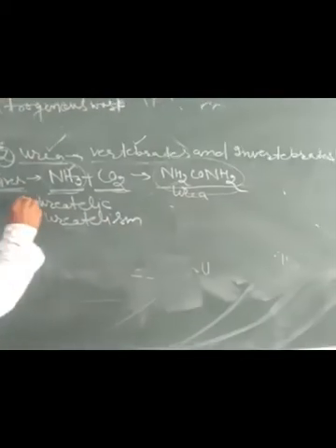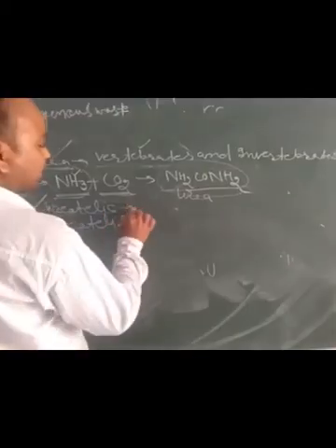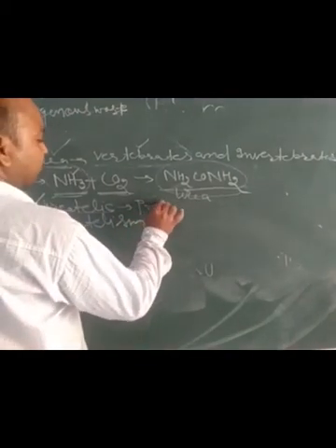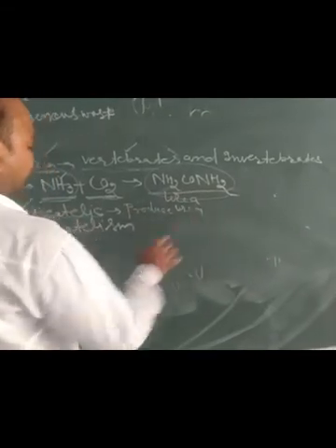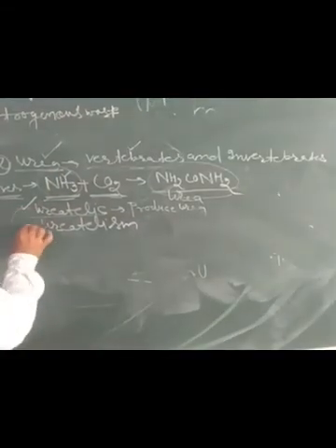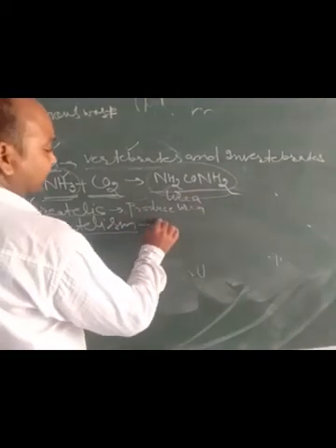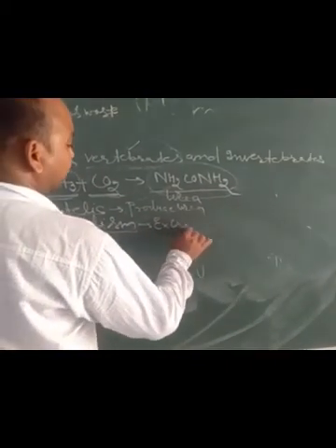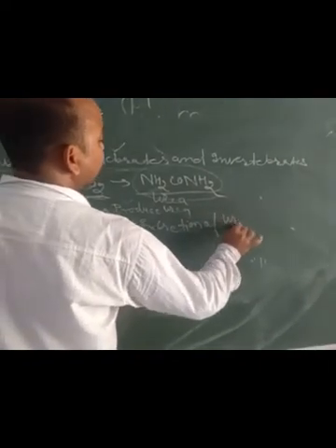Organisms that produce urea are called ureotelic, and the process of producing urea, the excretion of urea, is called ureotelism.